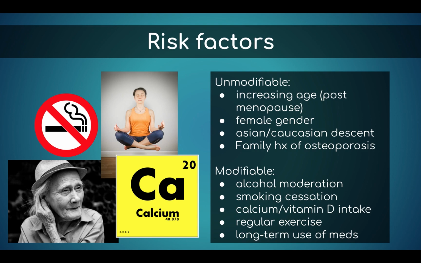For modifiable risk factors, limiting alcohol consumption or caffeine consumption can decrease the risk of developing osteoporosis. Also, smoking cessation, having regular exercise habits, and ensuring adequate intake of calcium and vitamin D in their diets. Something else to consider is that some medications can be linked to the development of osteoporosis if they're used long term. Some examples of these medications are heparin and steroids.